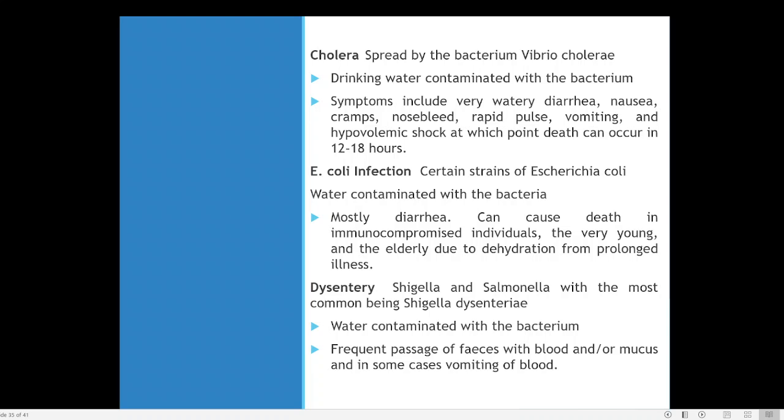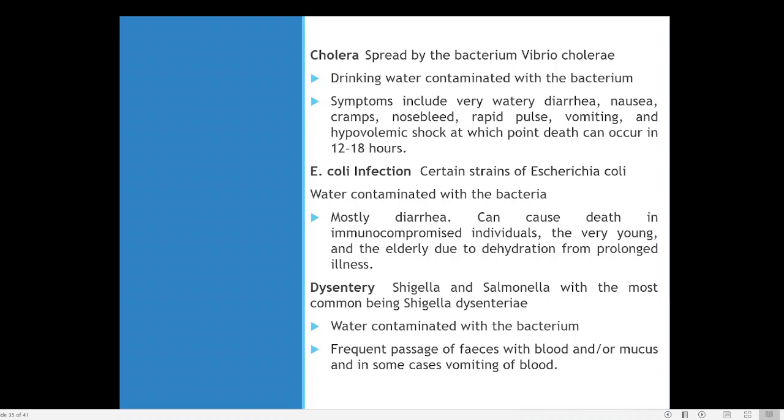So with those individuals, if they get an infection, they have to immediately take the proper medication, otherwise this kind of bacteria can lead to a lot of problems. Those with good immunity may not have any problem. Those with poor immunity can have a lot of problems due to E. coli. Then another bacterial disease is dysentery.